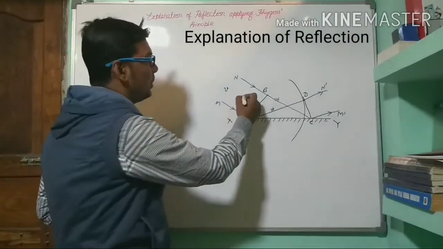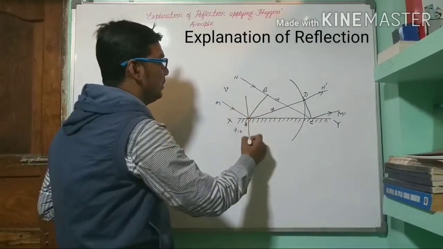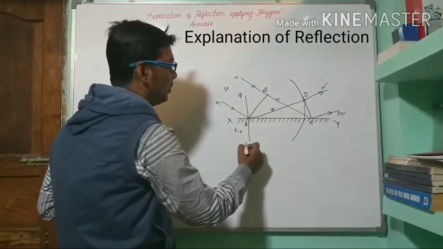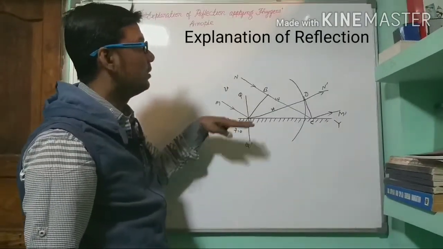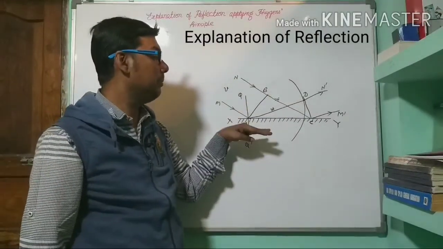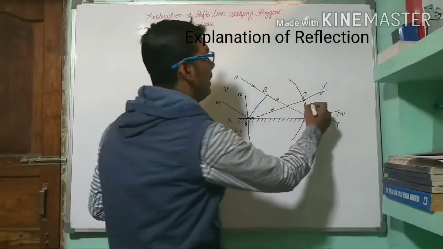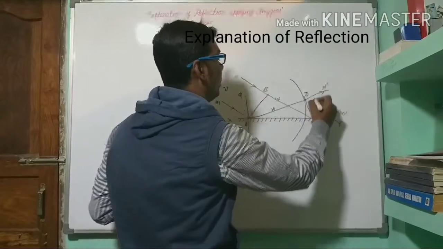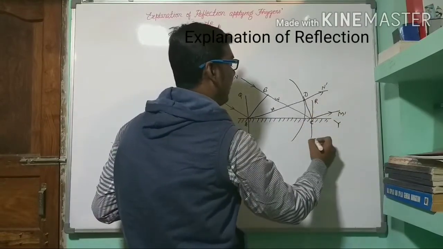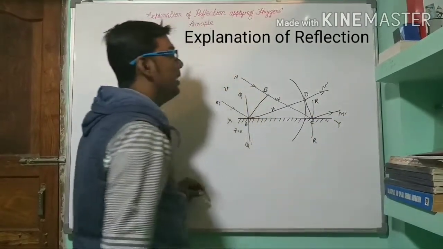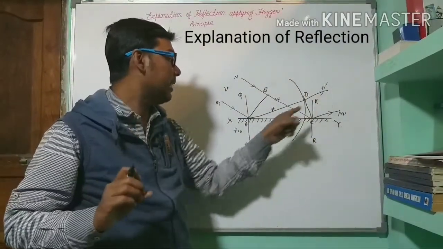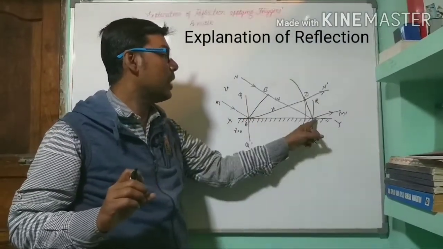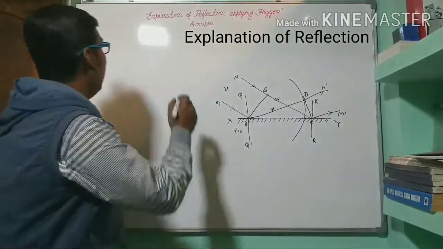Also, suppose Q dash is the perpendicular drawn to the plane of the mirror. Similarly, here also R and R dash are the perpendiculars drawn to the mirror at the point of reflection. This is the point of incidence, this is the point of reflection.